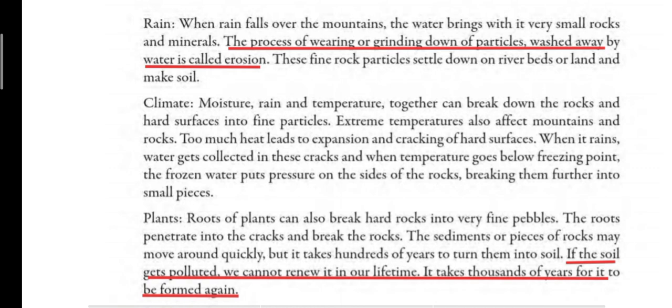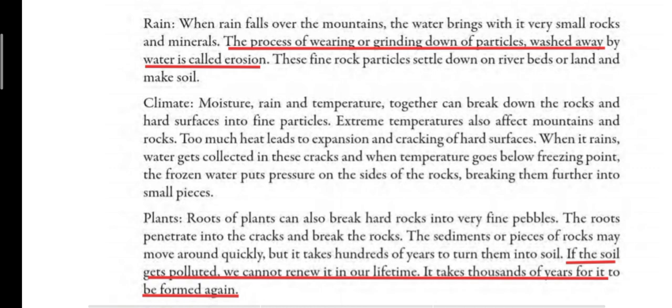So how is soil formed from the rain? When the rain pours on the mountain with a lot of force, it breaks the mountain into smaller pieces. And as we all know, rivers originate from the mountain, so those rivers bring down those fine pieces of rocks along with them, and then settle them down on the river bed or on the land, and thus soil is formed. So this was the first way.